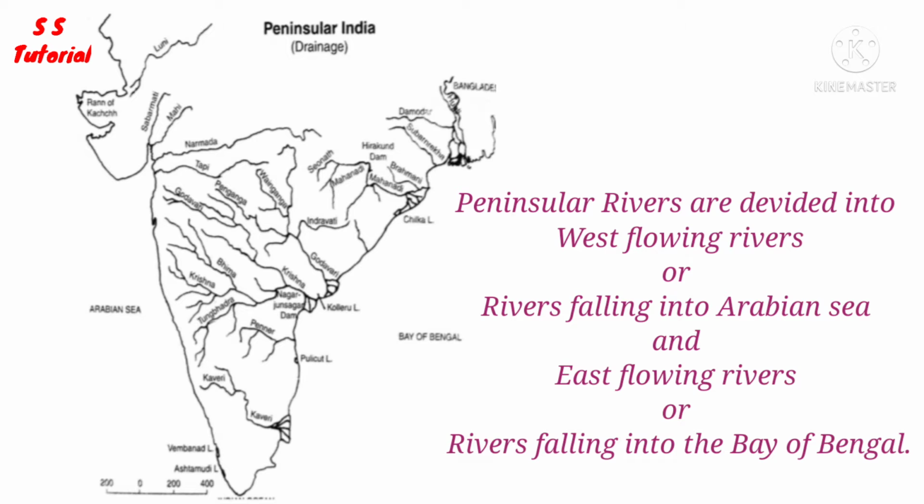So let's begin. The Indian Peninsular River System is broadly divided into two parts. They are east flowing rivers and west flowing rivers, or rivers falling into the Arabian Sea and rivers falling into the Bay of Bengal.